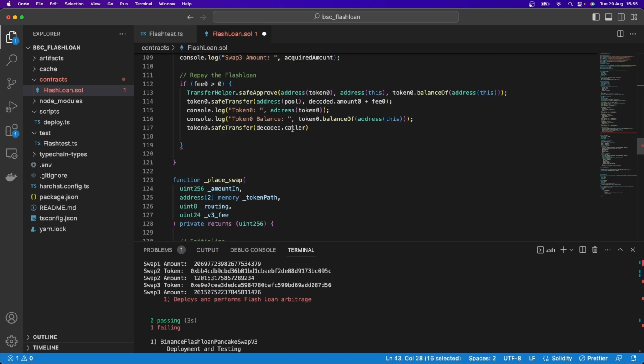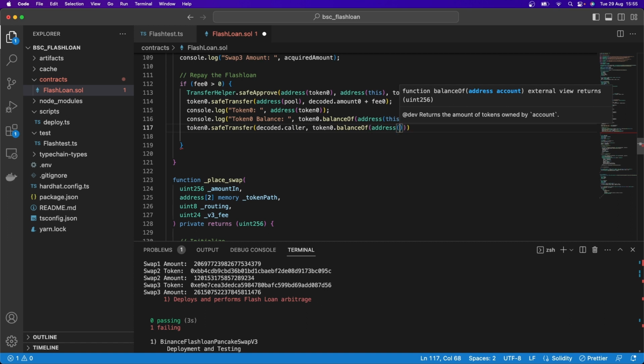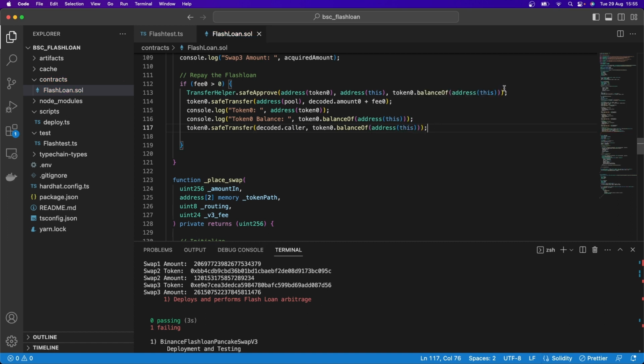That's very important. Make sure to pay attention to that. And then here, the token0.balanceOf, and again, it'll be the address of this. And so there we go. So what we're doing here is we're approving for the full amount of whatever this contract holds. And then the remaining amount here, we are sending to our caller, the remaining balance of this token0. So whatever prints out here, which is still remaining, will be sent over to ourselves.